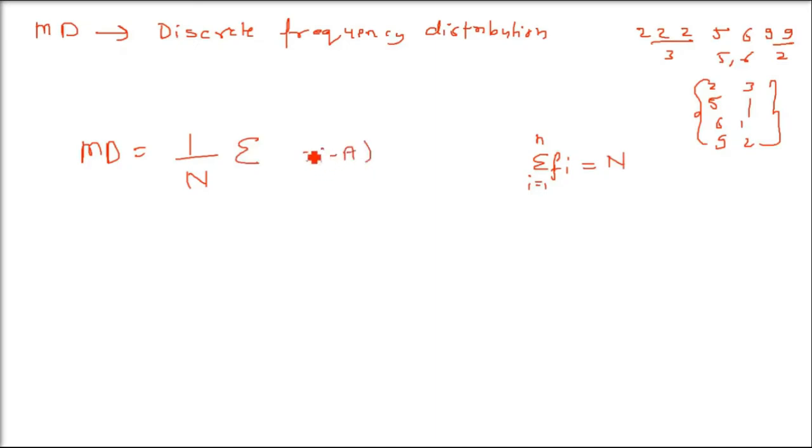What about this xi minus A? Same thing. Every number has to be subtracted from either the mean or the median, and then you have to multiply it with the frequency. This is very important. You have to multiply it with the frequency. So mean and median you have to find first. Let us take one more example and understand how we find the mean deviation about the mean or median of data which has a discrete frequency distribution. You know how to find the mean and median, and we'll find them also.